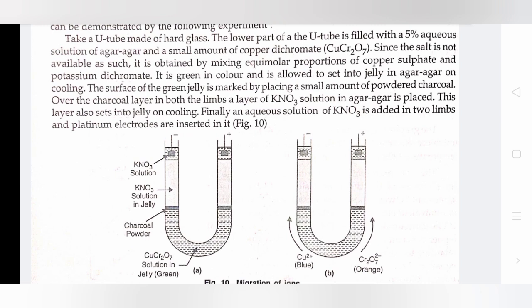The surface of the green jelly is marked by placing a small amount of powdered charcoal over it in both limbs. Over the charcoal layer, a layer of KNO3 solution in agar-agar is placed. This layer also sets into jelly on cooling. Finally, an aqueous solution of KNO3 is added in the two limbs and platinum electrodes are inserted in it.